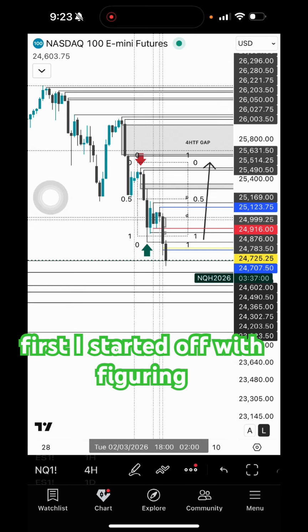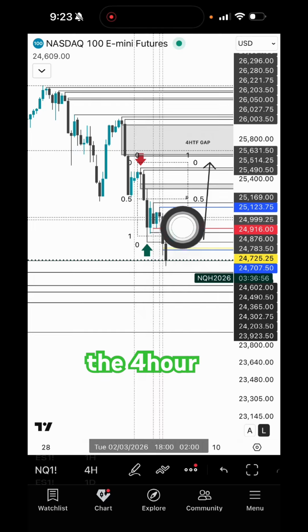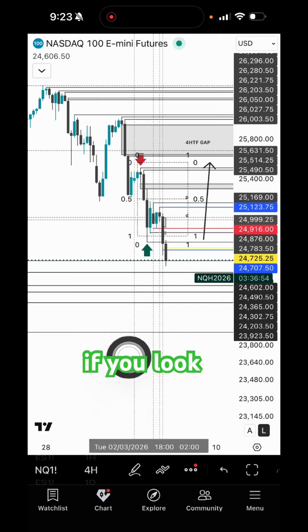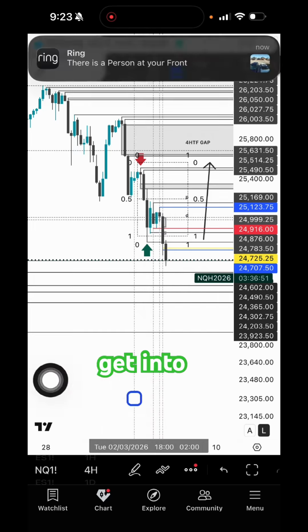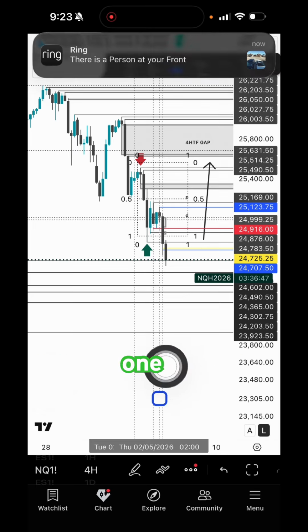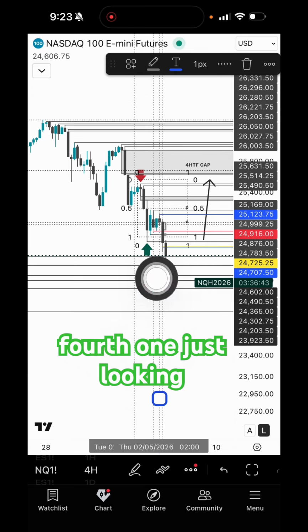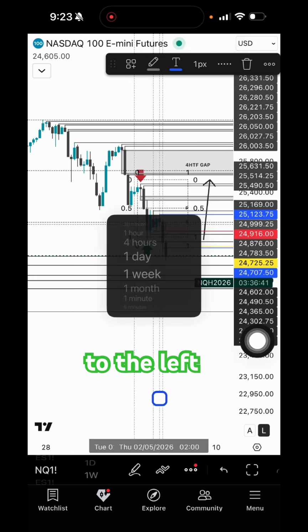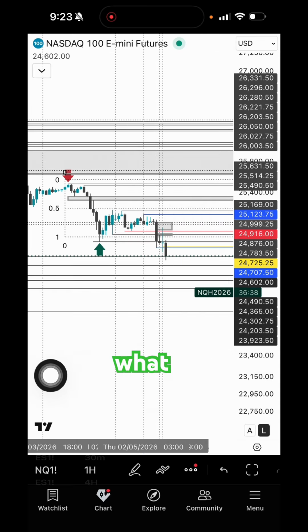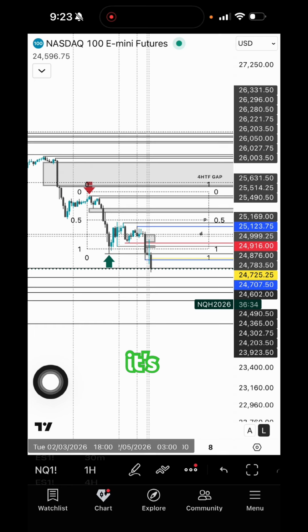First, I started off with figuring out what the daily bias is. So I went down to the 4-hour. And if you look at price here before you get into this, see these 4 lines here. 1, 2, these 4. Before you get to the 4th one, just looking from the 3rd line on to the left, determining what direction, it clearly looks bearish. And on the 1-hour, it's clearly bearish.